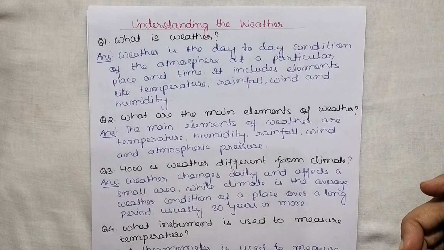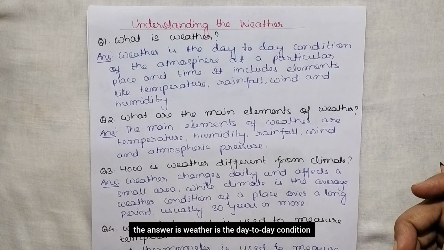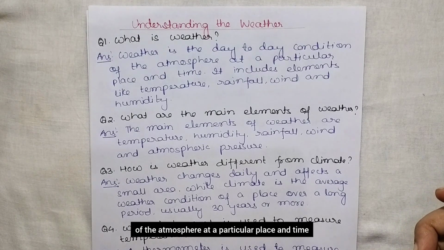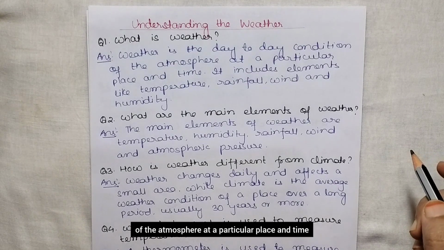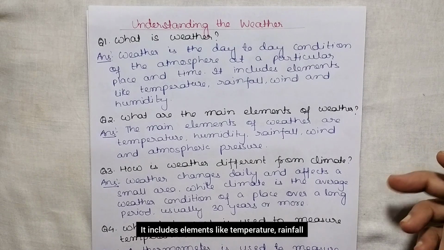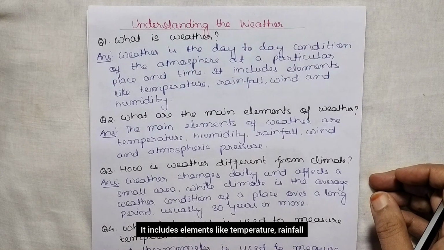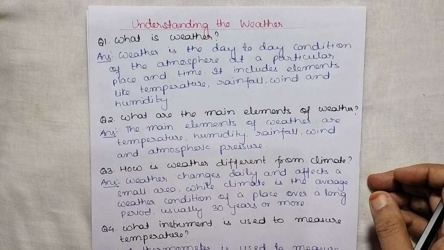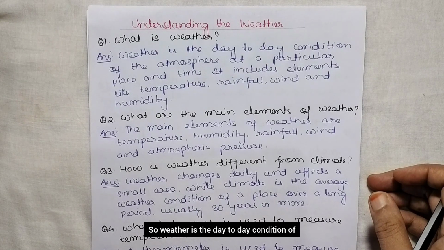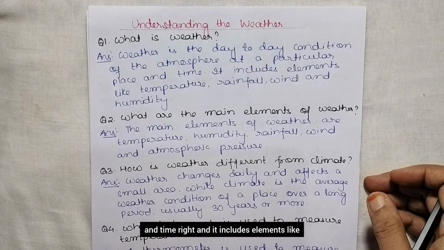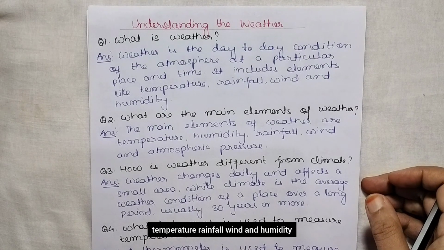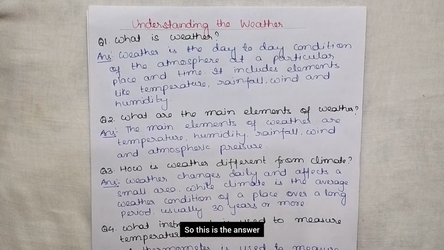So first one is, what is weather? And the answer is, weather is the day-to-day condition of the atmosphere at a particular place and time. It includes elements like temperature, rainfall, wind and humidity. So this is the answer.